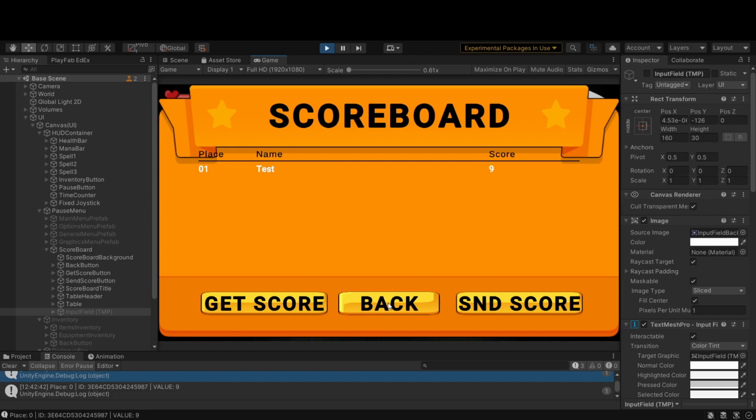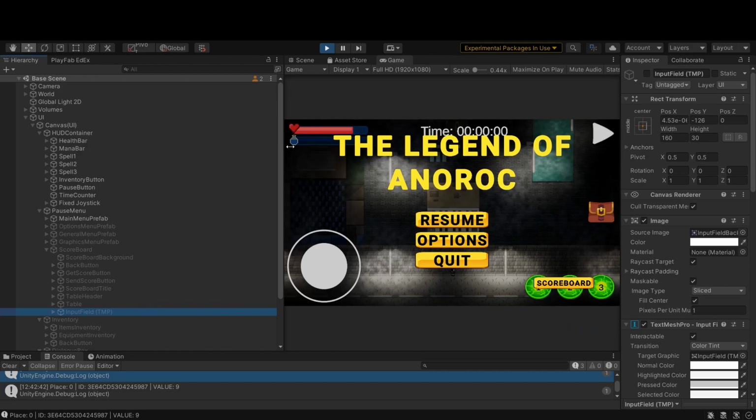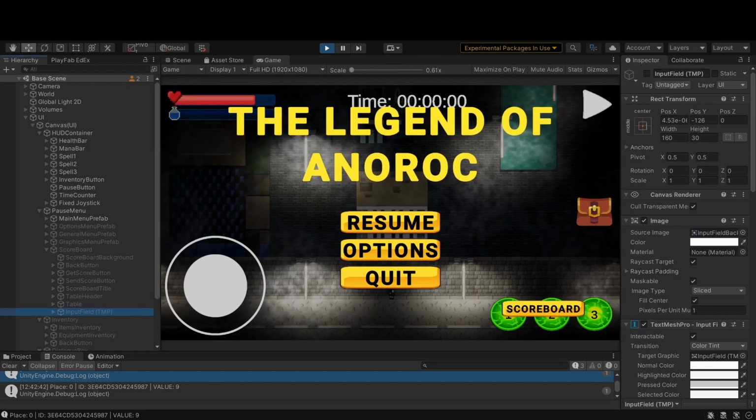Also, the main menu looks exactly like this. So when launching the game for the first time, it will appear like this. One other thing to notice is that the layout is responsive, so it will change accordingly.